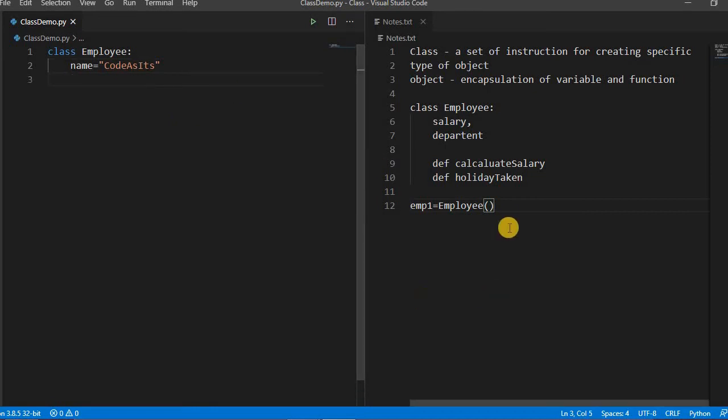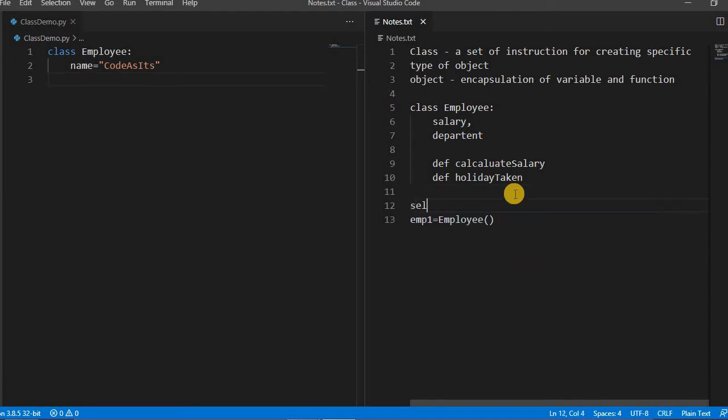But before that, I will try to give you some example of the self variable. If you create any method of the class inside the class, you must have the first parameter as self. If you remember in C++ or Java or C#, this is the keyword which points to the current object. Same here, but in those languages we don't have to pass it. Here we have to pass it. So every function or method in a class must have the first parameter as self. And it points to itself, the object of the current class.